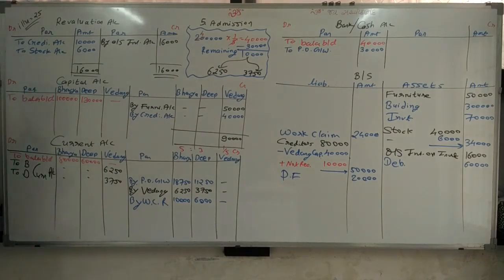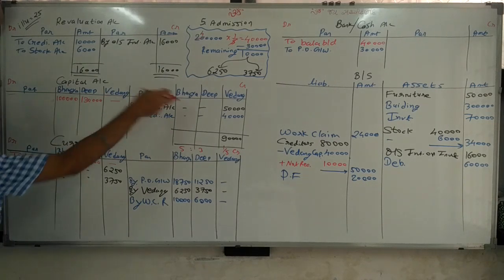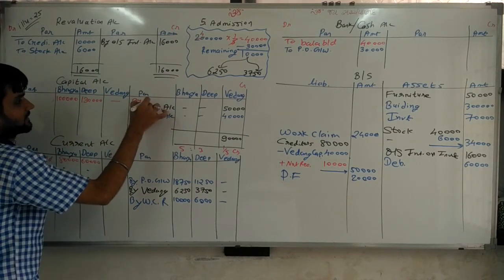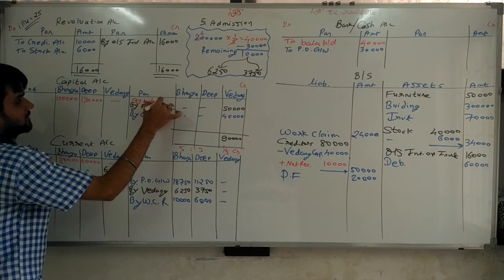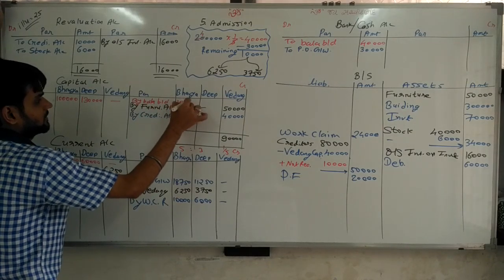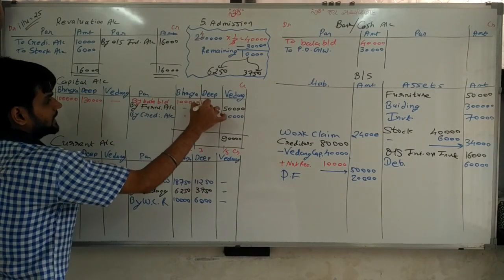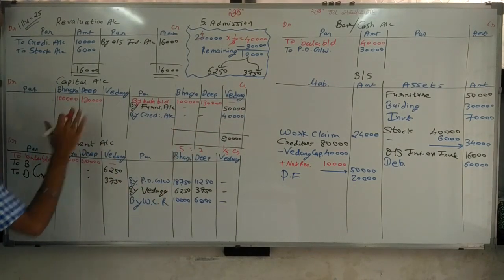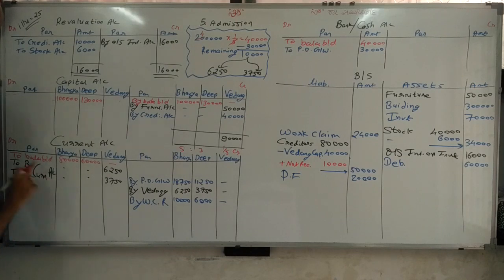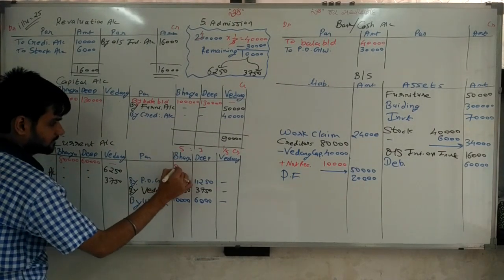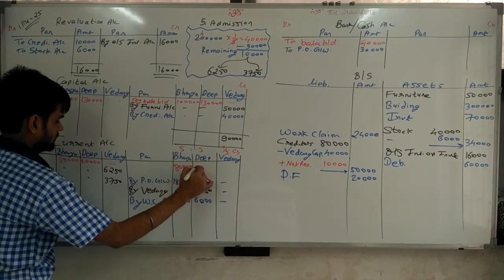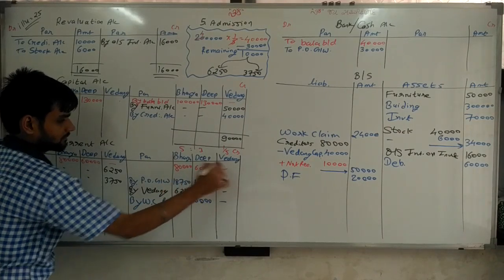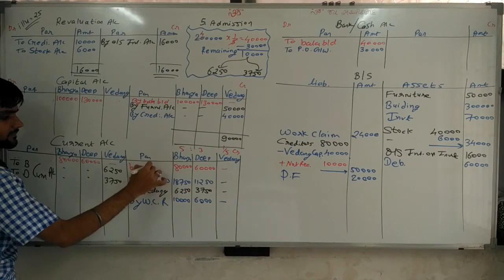Sir, one mistake is here. This Balance b/d, we have to write here. Why Balance b/d? 1,30,000, because this balance is what? Credit balance. Here also credit balance is given, 80,000, 60,000. So Balance b/d.